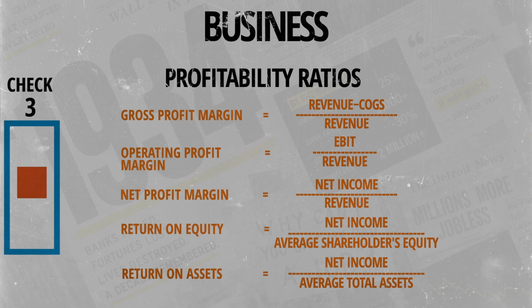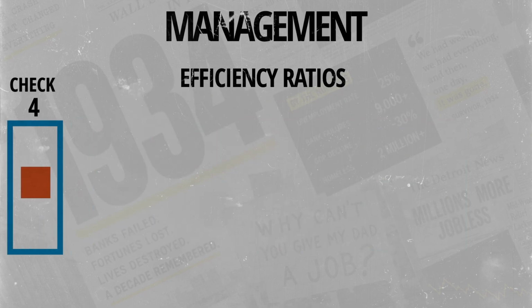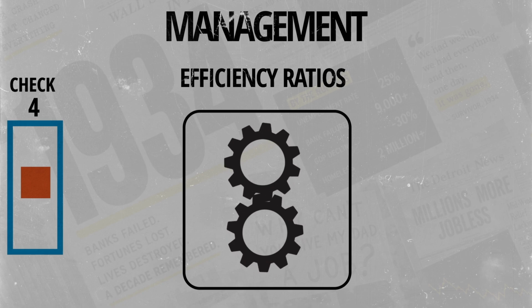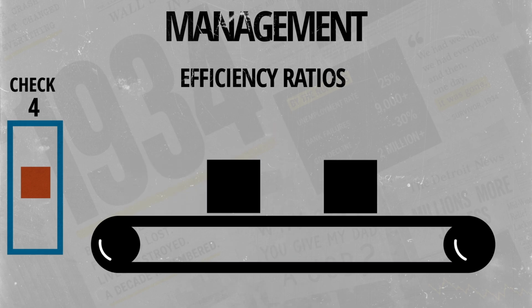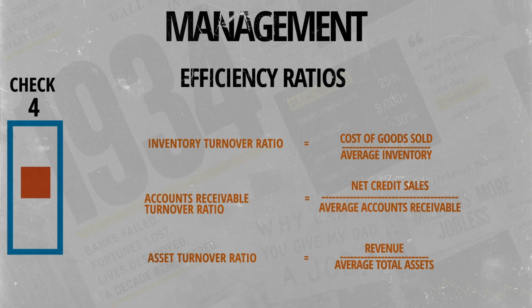From there, we pass to gate 4 to look at execution using efficiency ratios, also called activity ratios, determining how well management is operating the machinery and sustaining those earnings by tracking how fast inventory moves and cash is collected through metrics like the inventory turnover ratio, accounts receivable turnover ratio, and asset turnover ratio.